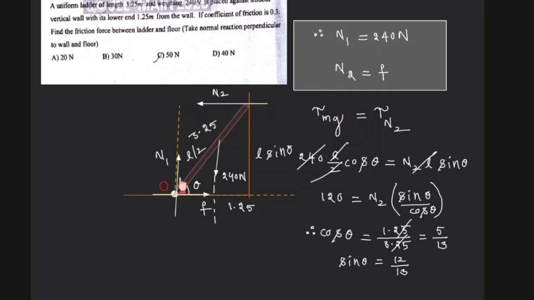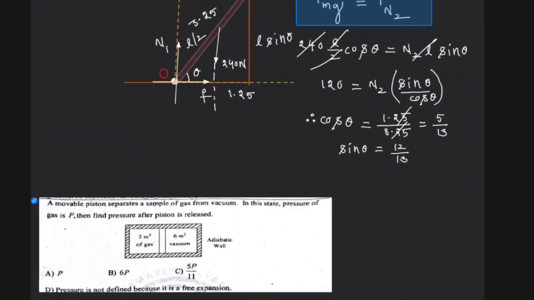The horizontal forces should also be equal: the friction and N2 should be equal, so N2 is equal to F. You also need to understand the rotational logic, that is, torque due to mg should be equal to torque due to the normal force N2 for rotational equilibrium. Clear?